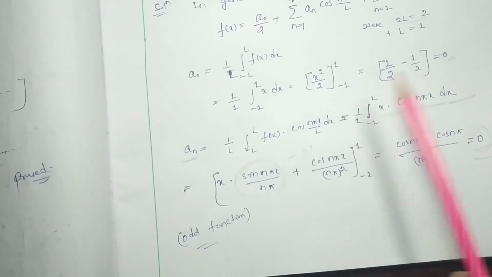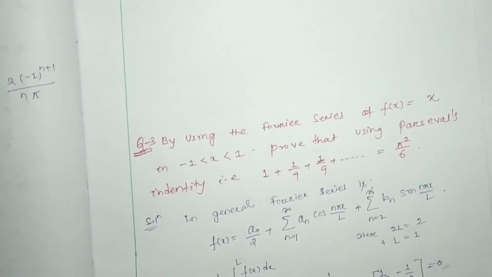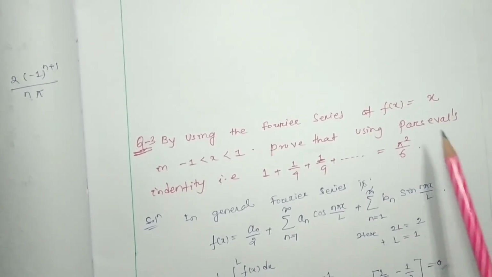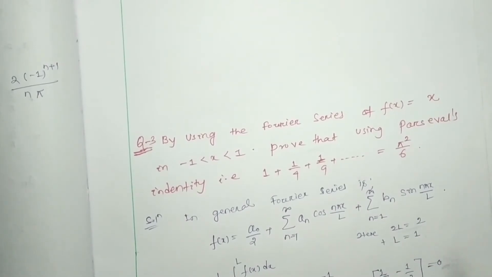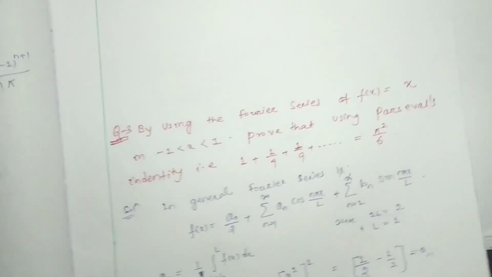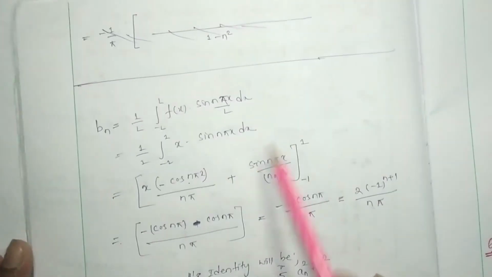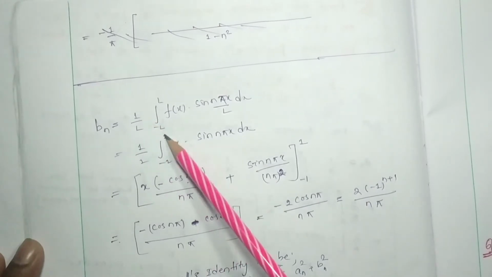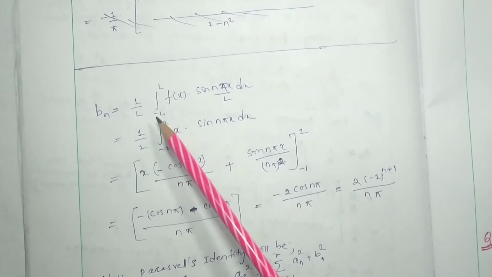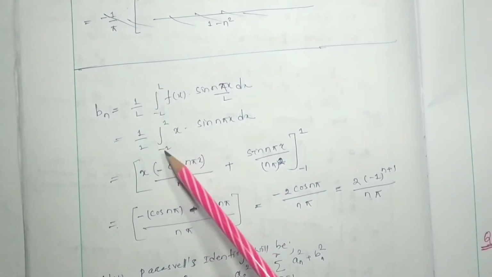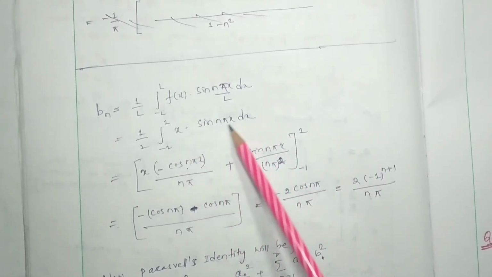Actually here a0 and an we can directly write as 0, because it is an odd function, so a0 and an will be equal to 0. Direct we can write, no problem. Okay, so now bn in general we know is 1 by l times the integral from minus l to l of f(x) sin n pi x by l dx. So here l is 1, so 1 by 1 times the integral from minus 1 to 1 of x sin n pi x dx. And now we are going to integrate.